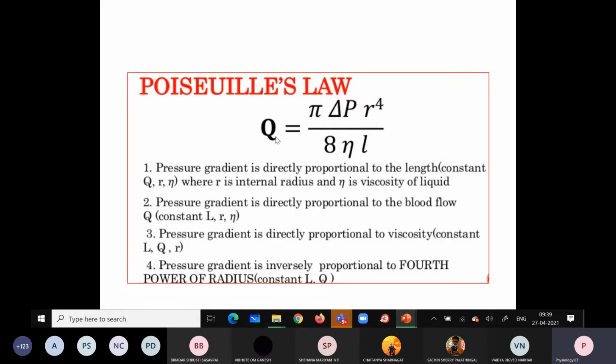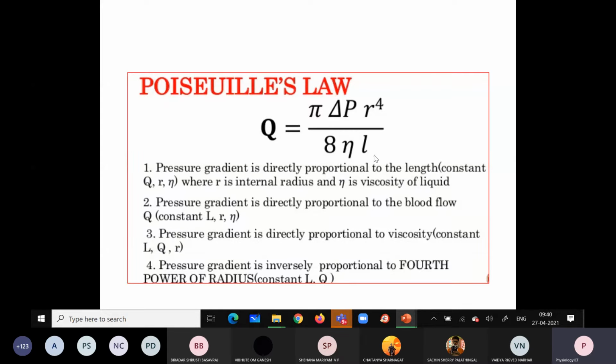The blood flow is directly proportional to the pressure gradient, and it is directly proportional to the fourth power of the radius. If you look at the radius, you can see its effect on the blood flow. It is raised to the power of 4, so blood flow is directly proportional to the radius, but to the fourth power. If the radius increases one time, the blood flow increases 4 times. Radius increases, the blood flow increases.